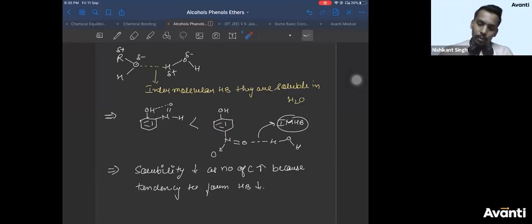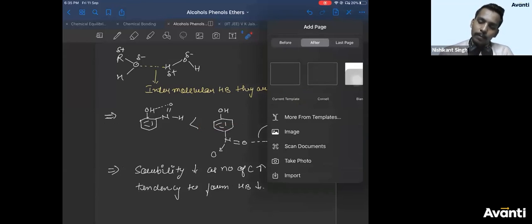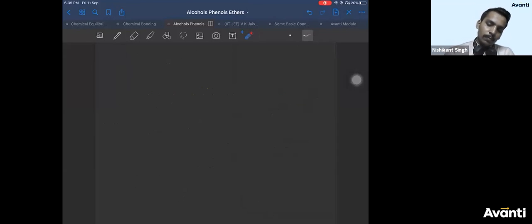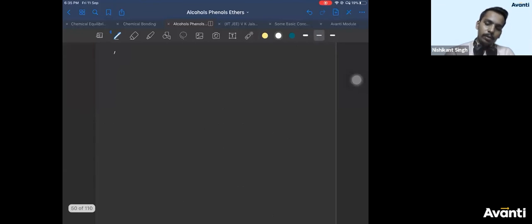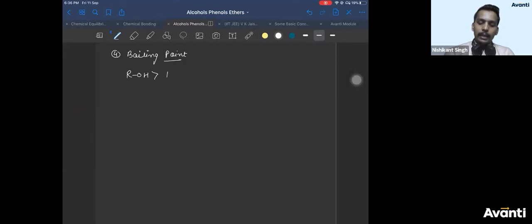Right. So let's see the boiling point, which is the last physical property. If you talk about boiling point, there are two things we have to study here. Boiling point of alcohols is greater than alkyl halides, and we have already seen alkyl halides is greater than hydrocarbons. Hydrocarbons and alkyl halides have weak van der Waals force.